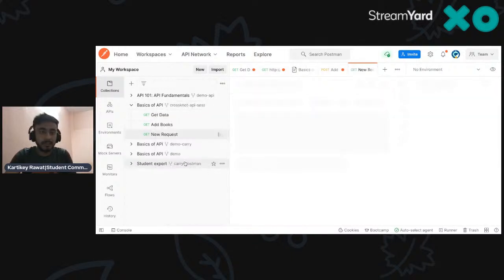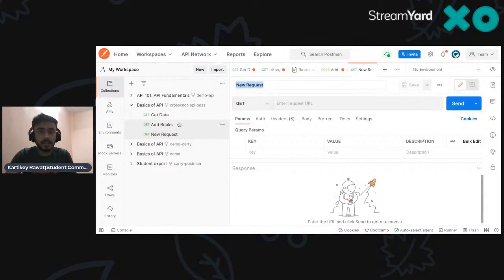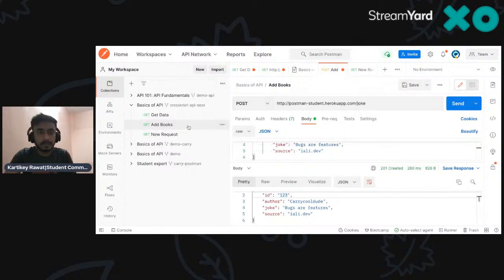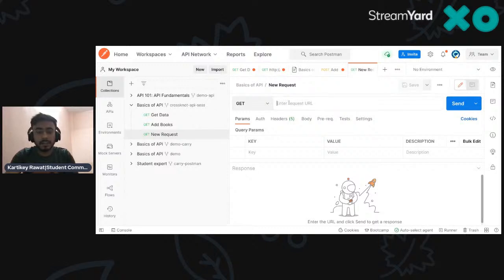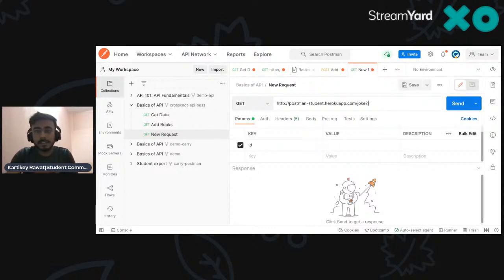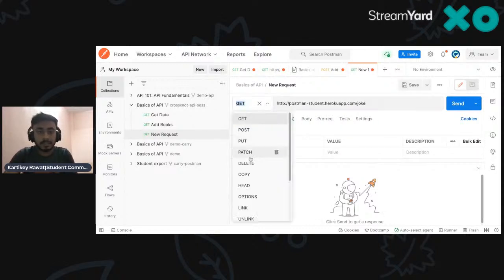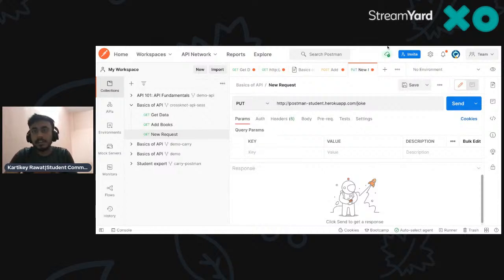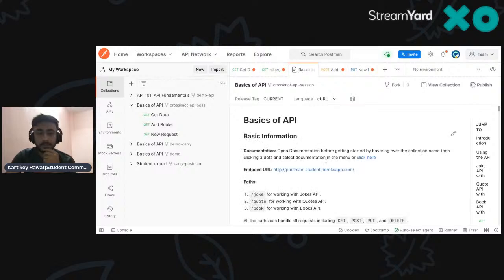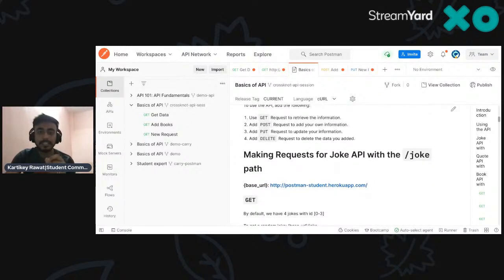So what I will do here is go to the request, right? First of all, use the same thing, cool, and make it PUT. Now, what is the basic difference between PUT and PATCH? If I want to update only maybe one parameter, then I will use a PUT request. Otherwise, I will use PATCH. For right now, I'm using only PUT because I have to update one.